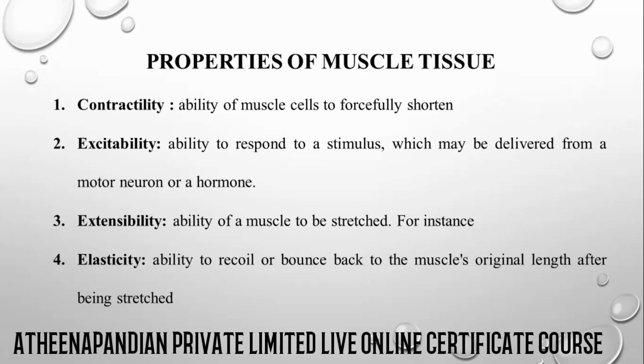Some muscles can also act as a shock absorber if you fall down, or if any weight falls on us.